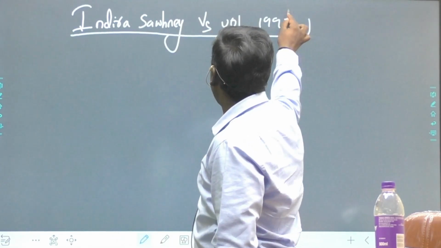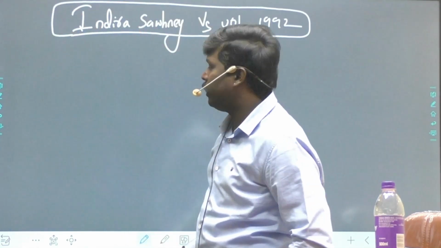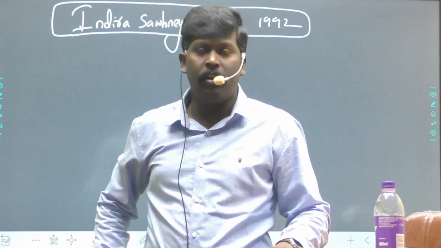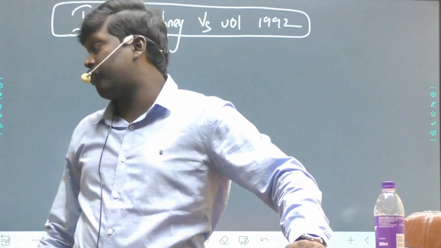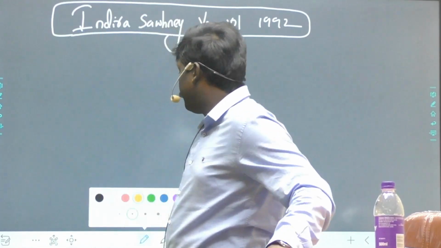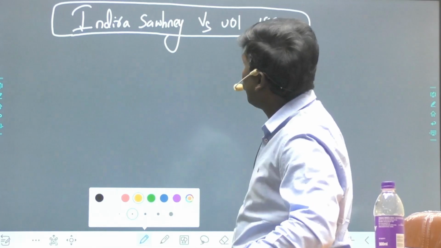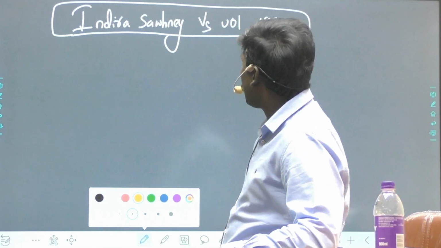The Supreme Court gave a clarity over reservations in the Indra Sawhney versus Union of India case. It gave very much clarity on different issues. What is that clarity? Let us see one by one. Point number 1.